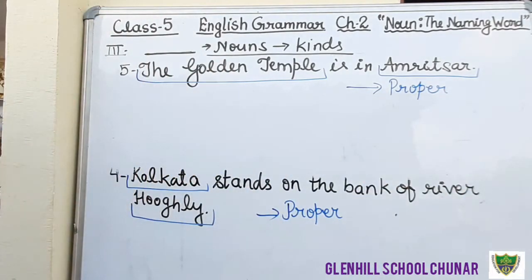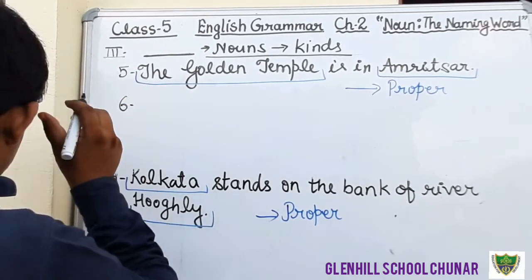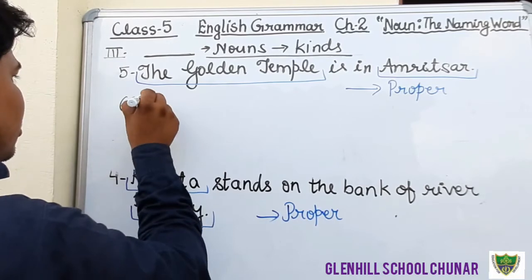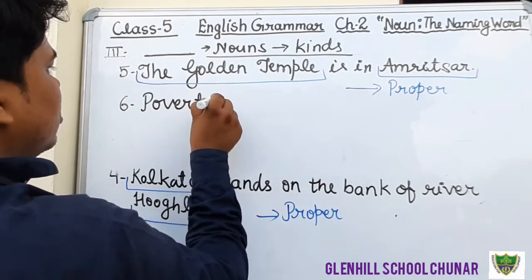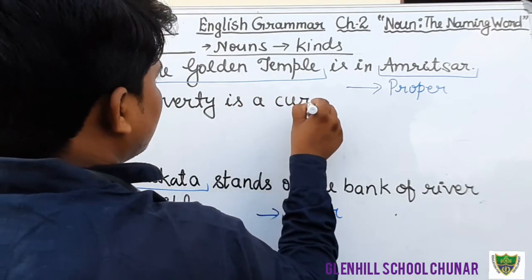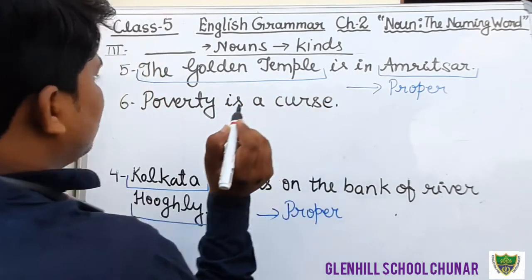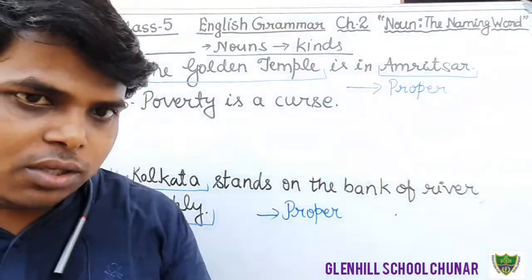Question number 6. Now we will discuss question number 6, that is, poverty is a curse. Okay, that is the sentence. Here poverty means, students, poorness.